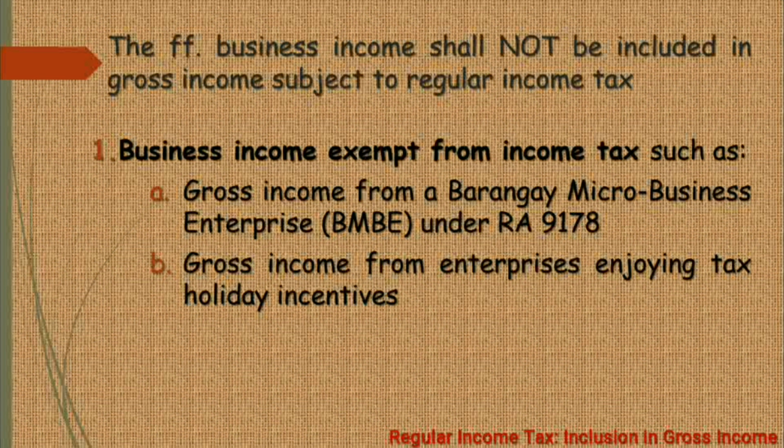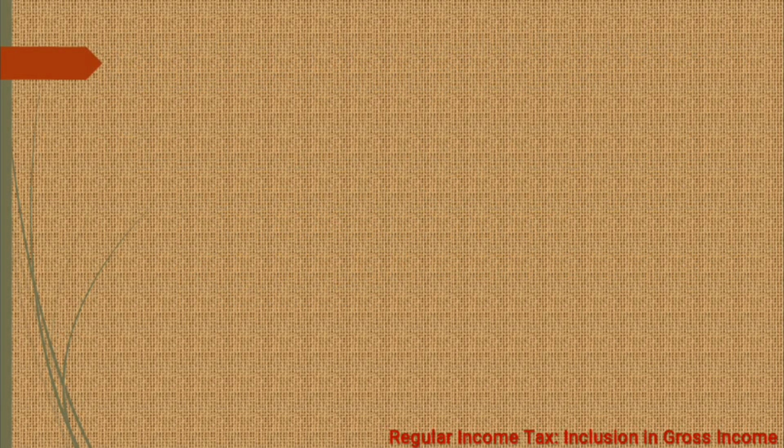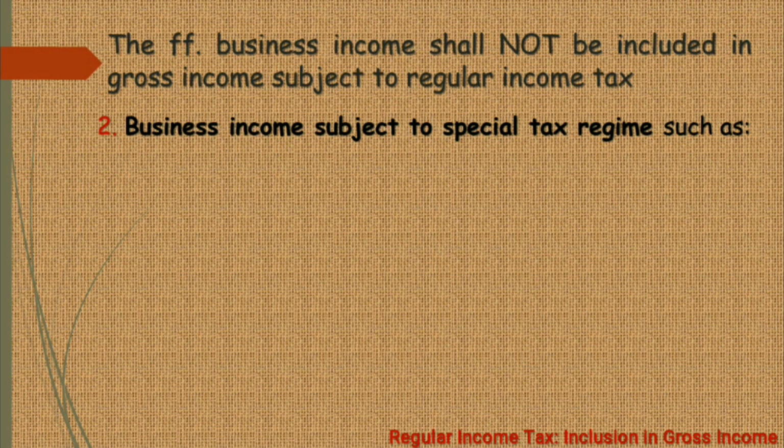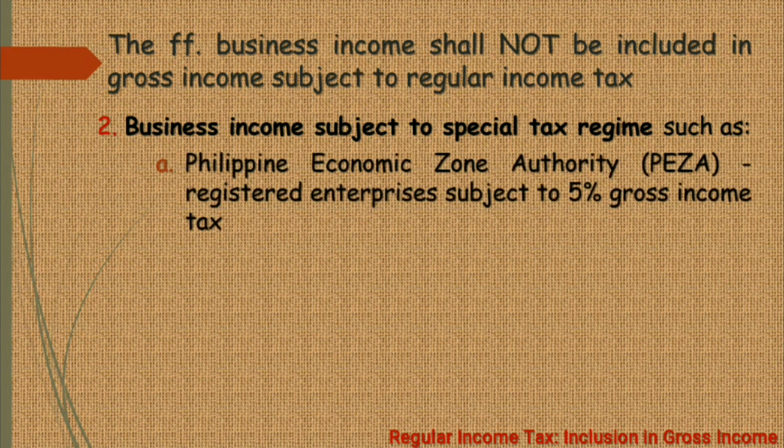Another business income na exempted from the regular income tax ay etong mga business income that is subject to the special tax regime, like the PEZA registered enterprises or the Philippine Economic Zone Authority registered enterprises, because they are subject to the 5% gross income tax.